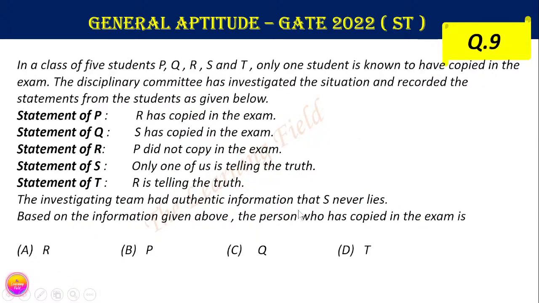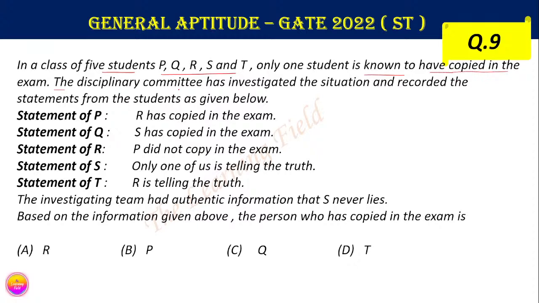Now going to the next question. It says that in a class of 5 students, P, Q, R, S and T, only one of the students is known to have copied in the exam.